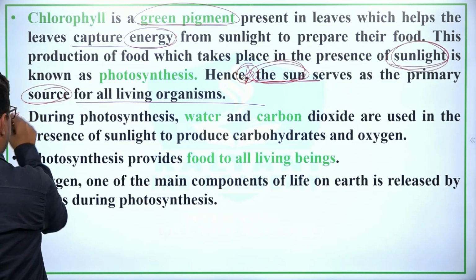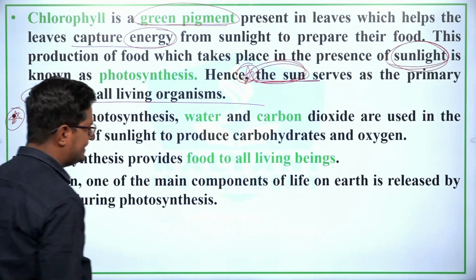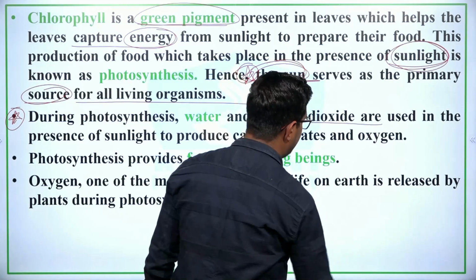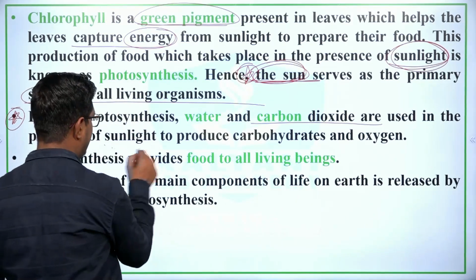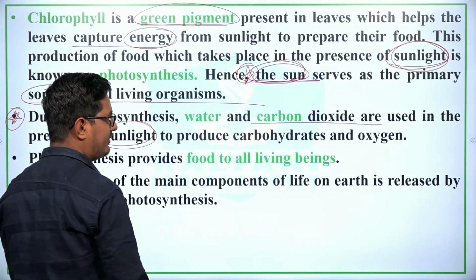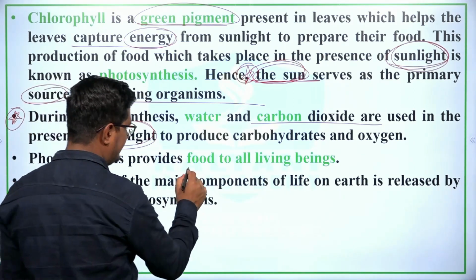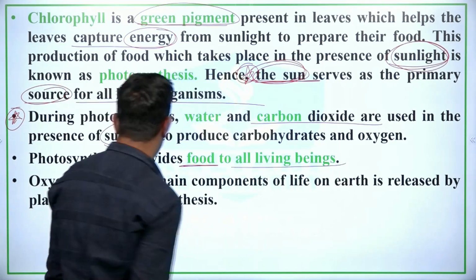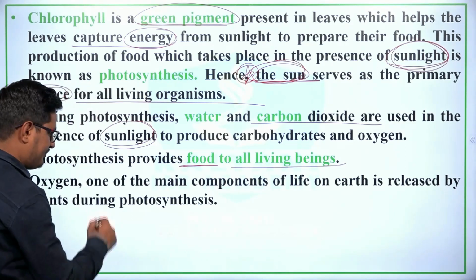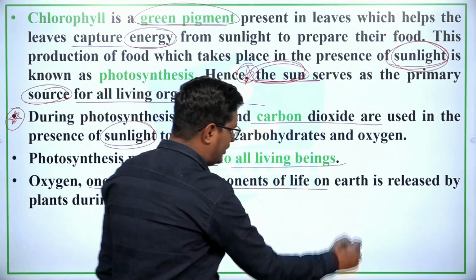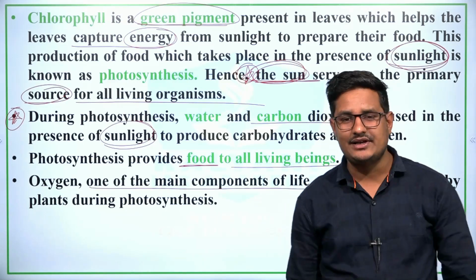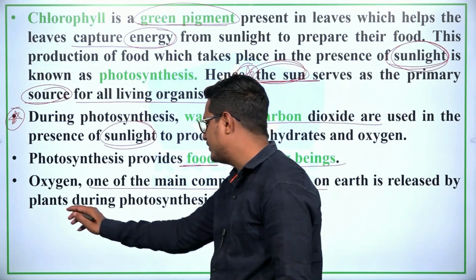Now the most important: during photosynthesis, water and carbon dioxide are used in the presence of sunlight to produce carbohydrates and oxygen. Photosynthesis provides food to all living beings. Oxygen, one of the main components of life on earth, is released by plants during photosynthesis.